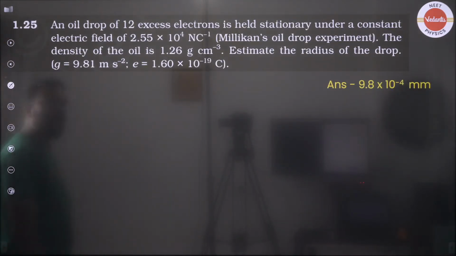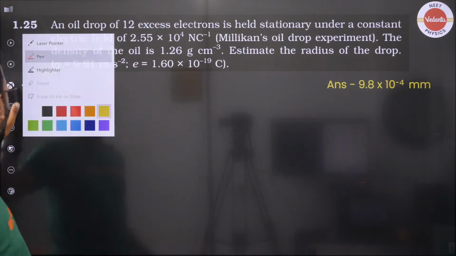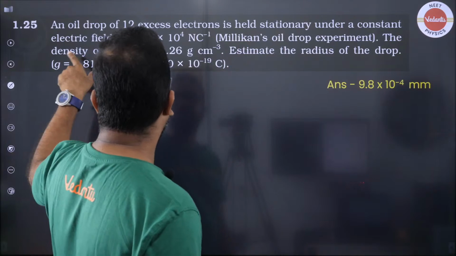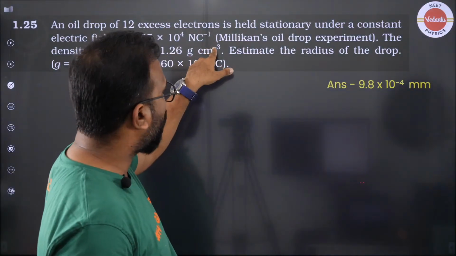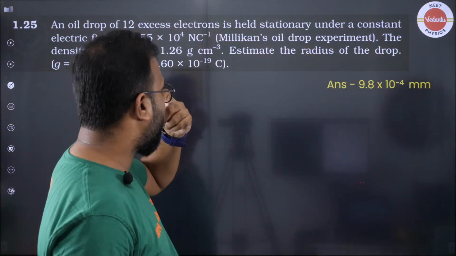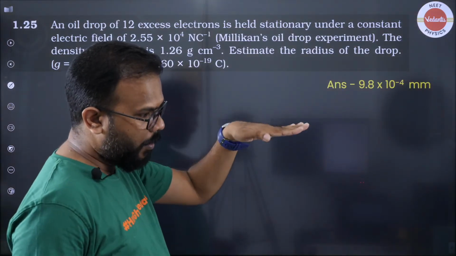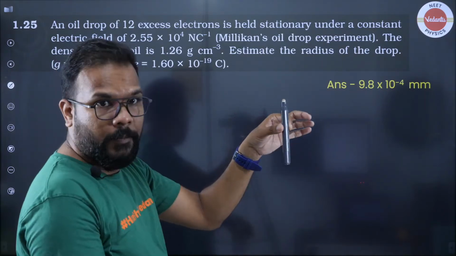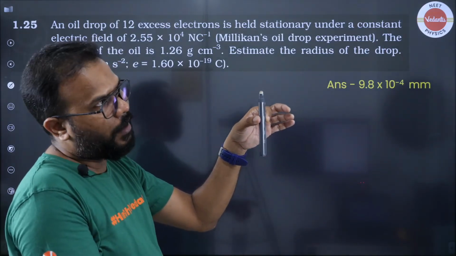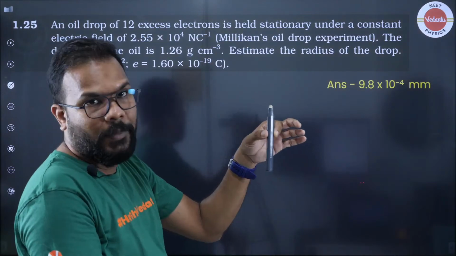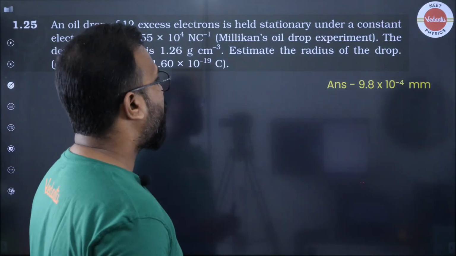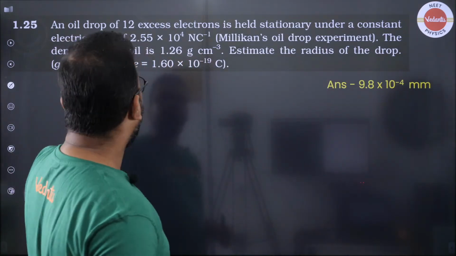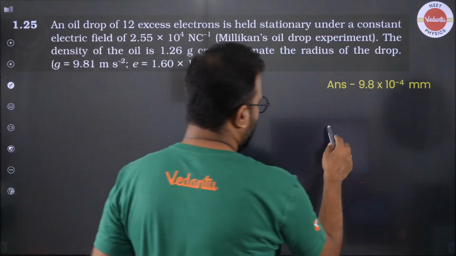Let's go to 1.25. This says that you have an oil drop of 12 excess electrons and it is held stationary under a constant electric field of this much magnitude, like Millikan's oil drop experiment where the oil drop is suspended, with electric field applying a force upward while gravity is applying the force downward, and the drop balances somewhere in mid-air. So the density of the oil is given, estimate the radius of the drop. That's what the question is asking us to do.